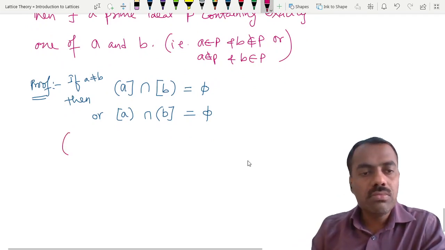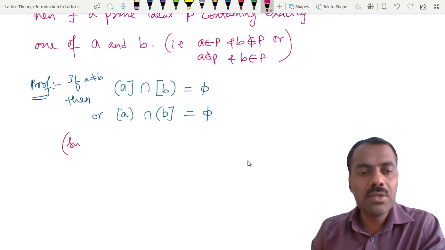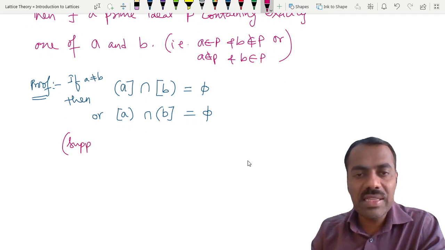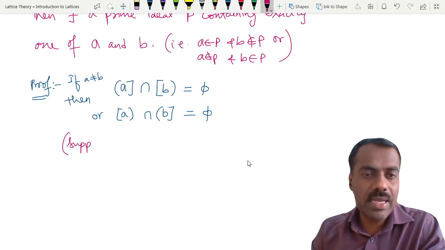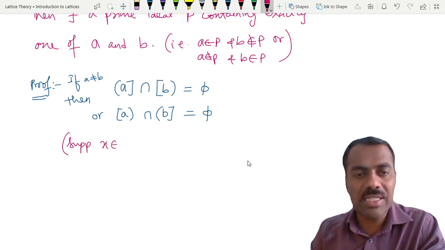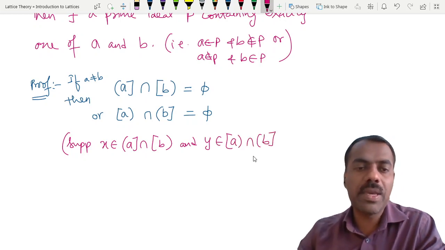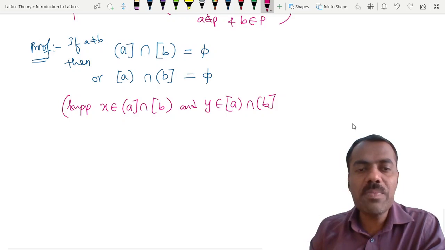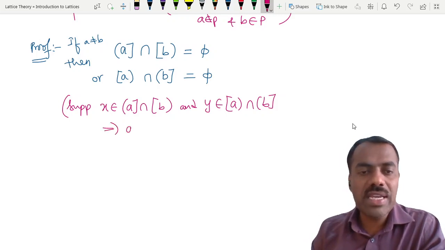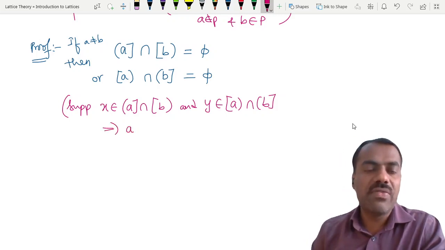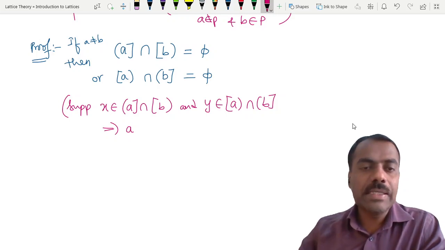Suppose not. Suppose this intersection is non-empty and this intersection is also non-empty. Then suppose X belongs to the intersection of A and B, and there is another element Y belonging to the other intersection. Then you can prove that A is equal to B. Why?